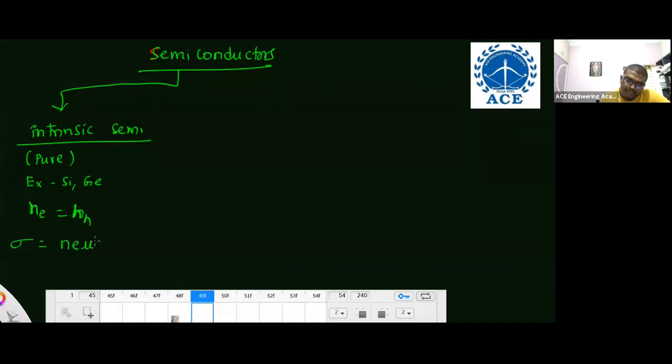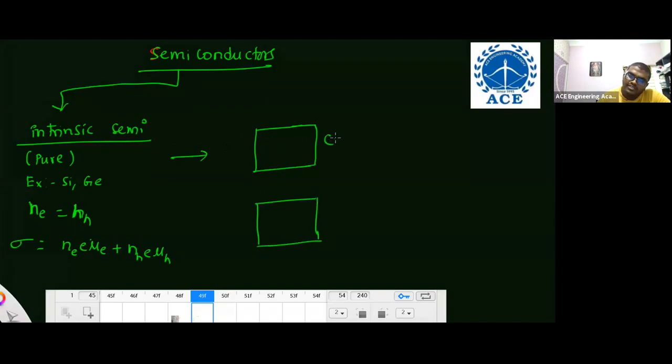So sigma is equal to n electron into e into mu electron plus n hole into e into mu hole. You have to remember this formula for an intrinsic semiconductor. And what about the Fermi level? For an intrinsic semiconductor, in the energy band gap between the conduction band and the valence band, the Fermi level is located exactly at the middle. This is the Fermi level.